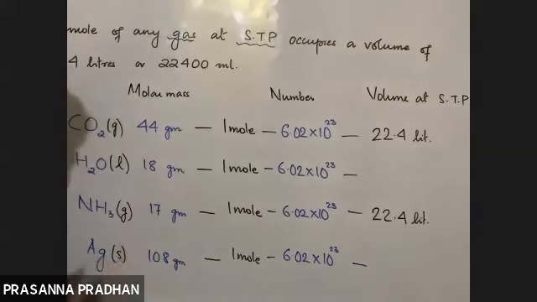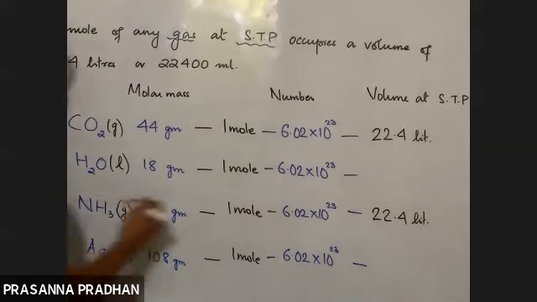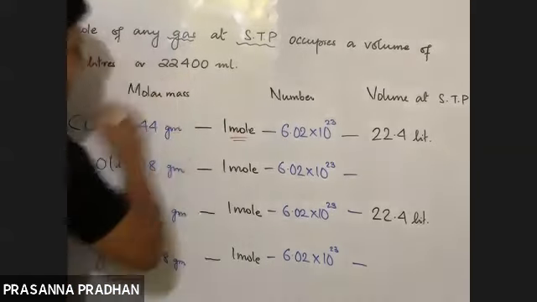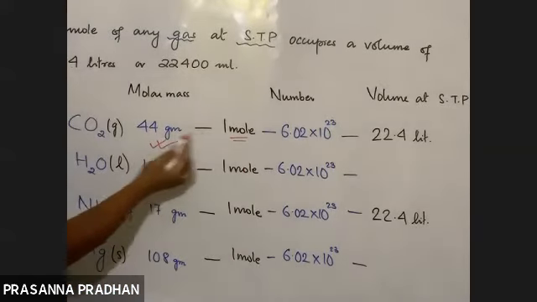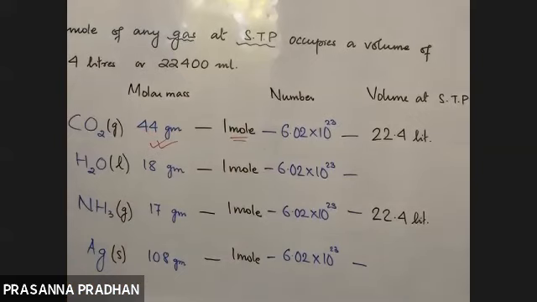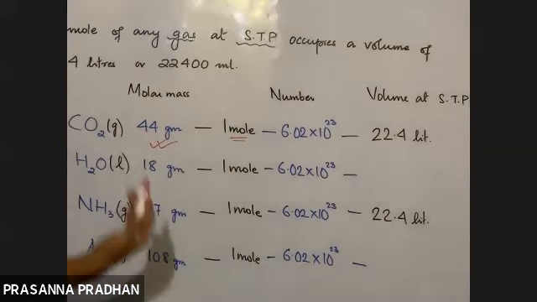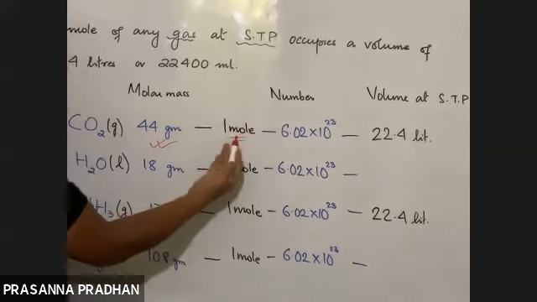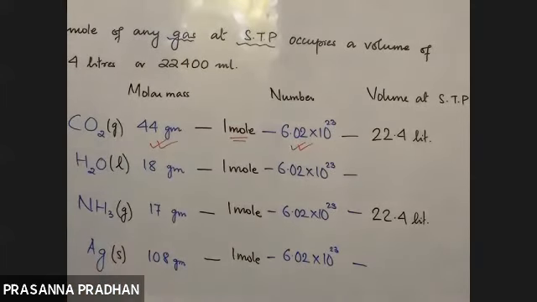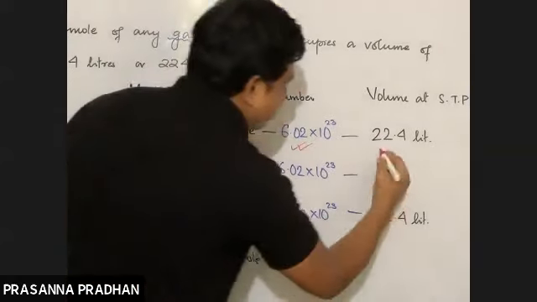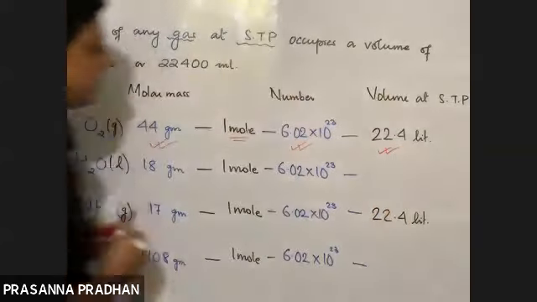So what is the concept of mole? We have seen that mole can be expressed in terms of mass: 1 mole is equal to the molar mass. In terms of number, 1 mole contains Avogadro number of particles. And 1 mole of any gas occupies a volume of 22.4 liters at STP.